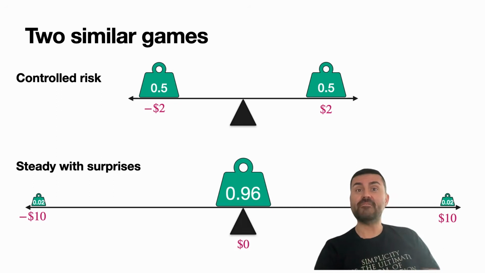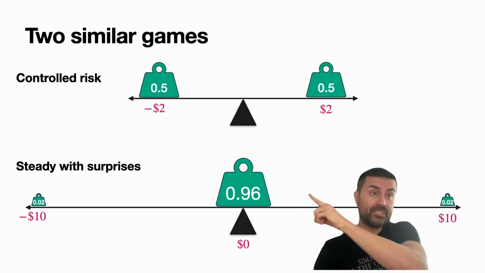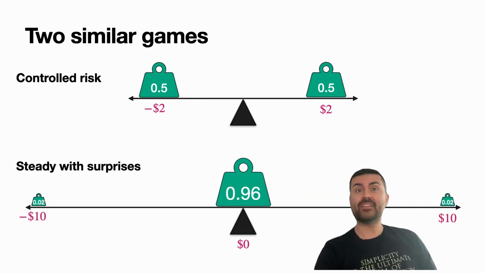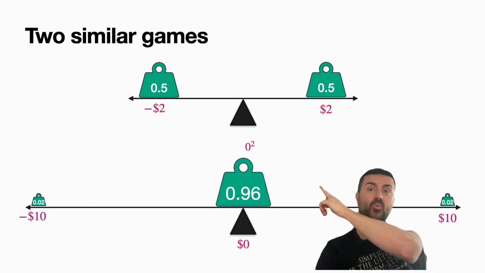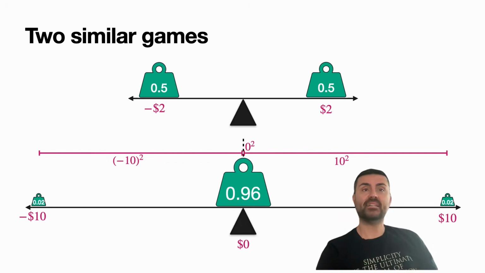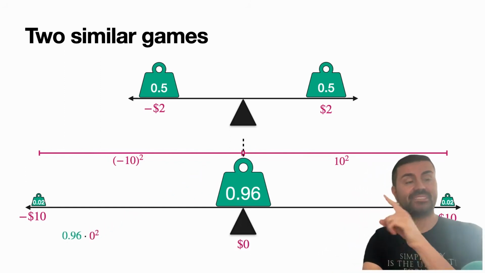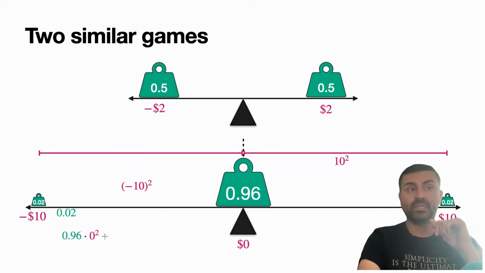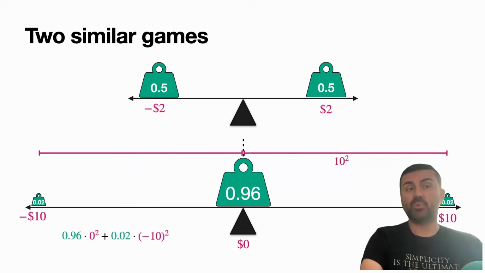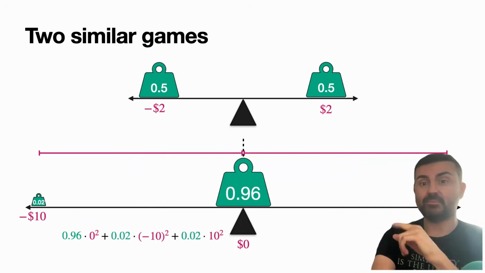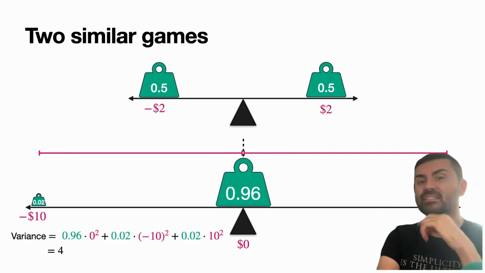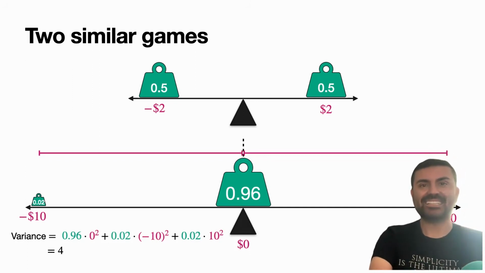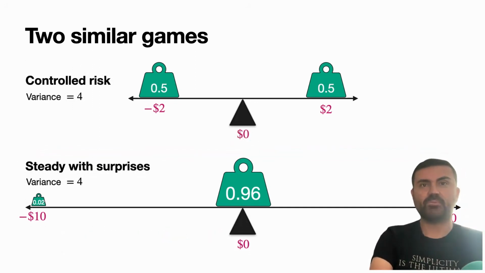Now let's see if the variance can tell us if you have a controlled risk or if you have a steady with surprises. Well, the variance for the first one, we calculated it and it's 4. What's the variance of the second game? Well, let's calculate it. I have a 0 squared, I have a minus 10 and a plus 10, and I'm going to take the average. So it's 0 times 96% plus minus 10 squared times 0.02 plus 10 squared times 0.02. And what does that average amount to? Well, unfortunately, when you calculate that, you get 4. So we got the exact same variance for both games.